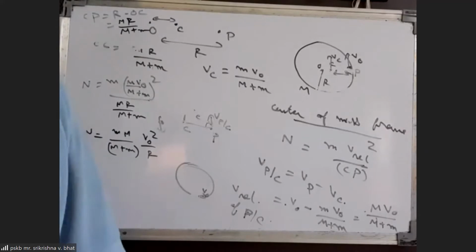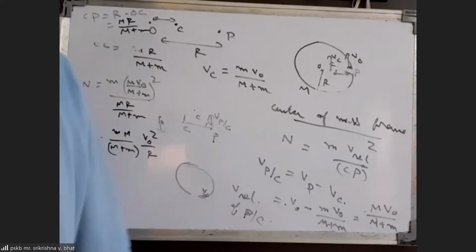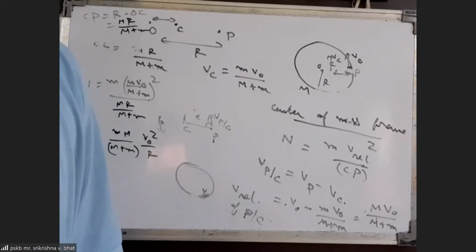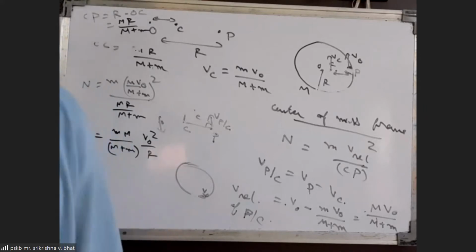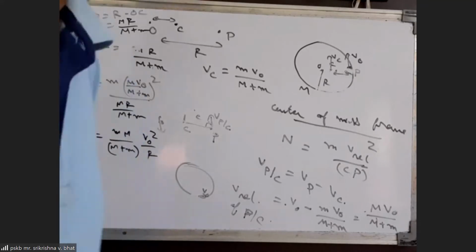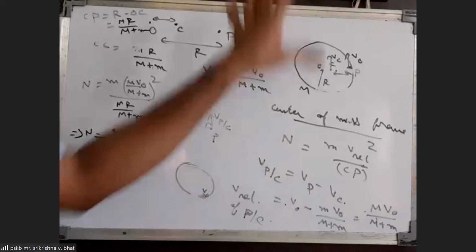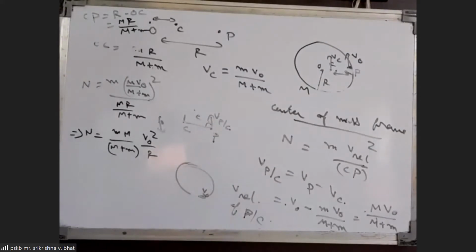Then if the distance between the two particles is r, the kinetic energy of the system you can just consider as half into reduced mass into square of the relative speeds. There will be some relative speed between the two masses, v relative. If you calculate the kinetic energy by using the fundamental concepts, you will finally get half into m1 m2 by (m1 plus m2) into v relative square.